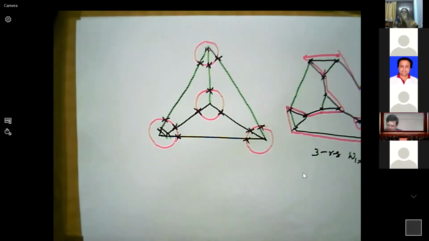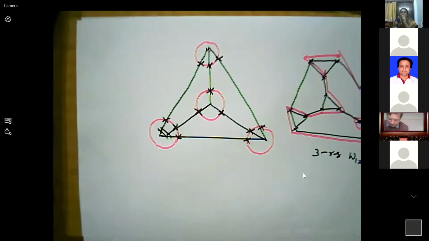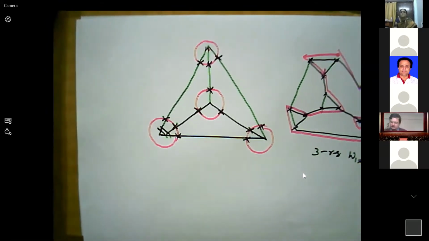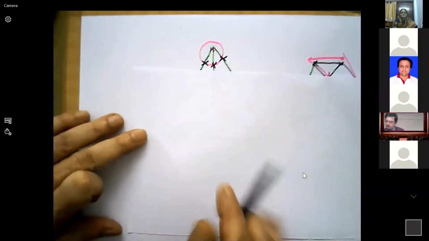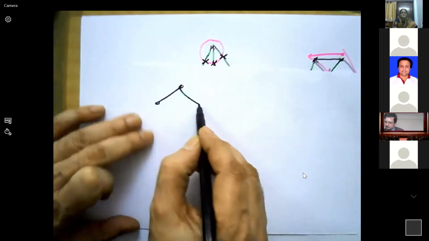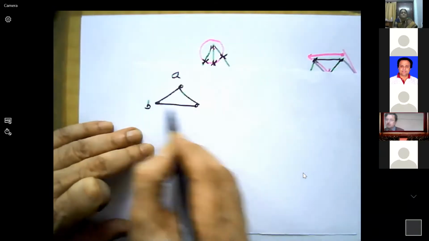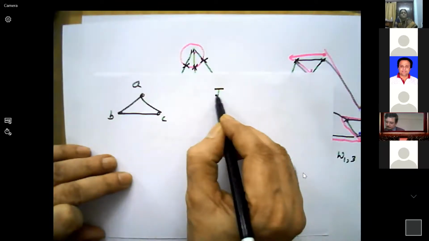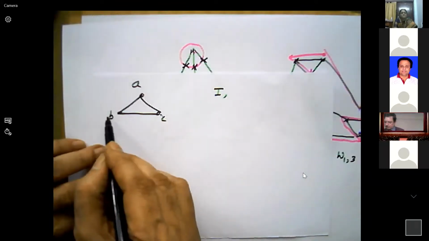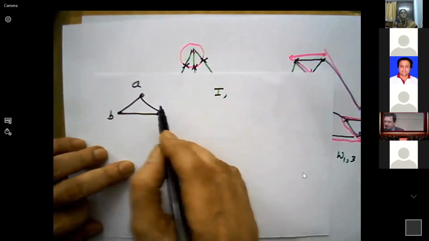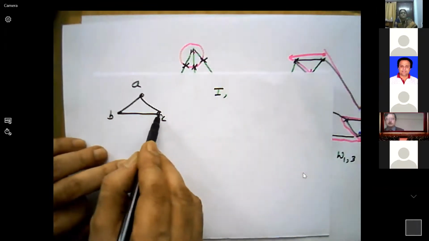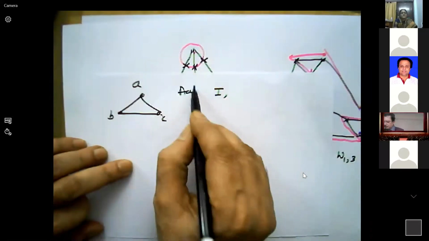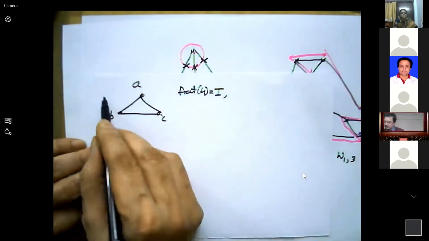The automorphism group of a graph I took, okay? For example, take C3, that is ABC. What are the possible automorphisms? One is the identity. The other is to interchange these two and keep B fixed. That is nothing but one rotation, next here and next here. Then the automorphism group of this graph is nothing but S3.